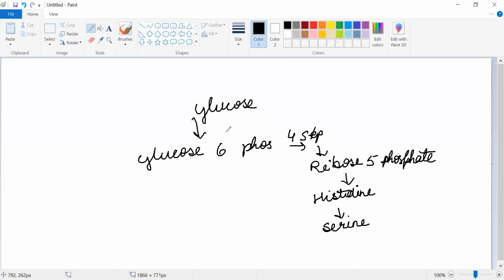So this was an initial step where you get 2 amino acids from glucose through glycolysis. Glucose is going to give you glucose 6-phosphate. Glucose 6-phosphate in the 4th step is going to give you ribose phosphate, which is going to give you histidine, and then serine. Okay. I am erasing it, but you are not supposed to erase it.